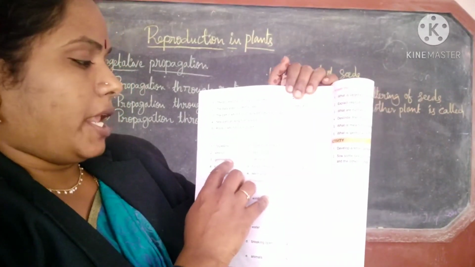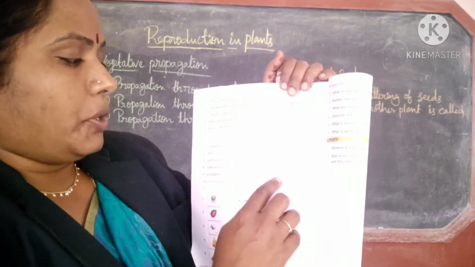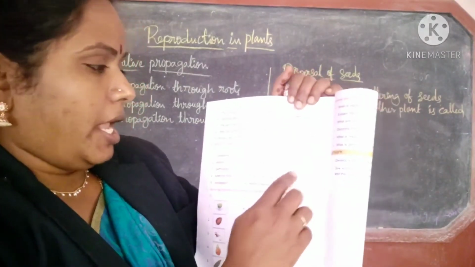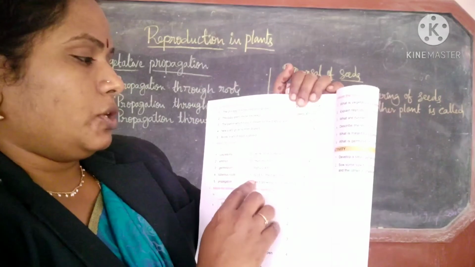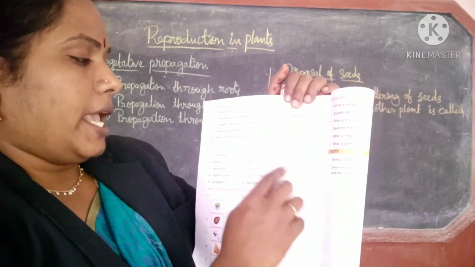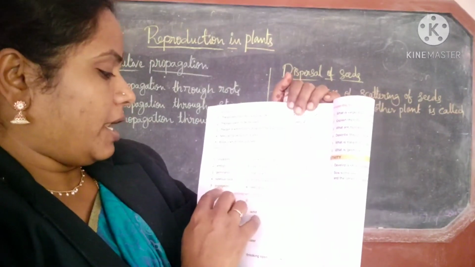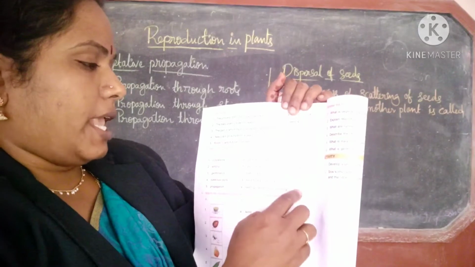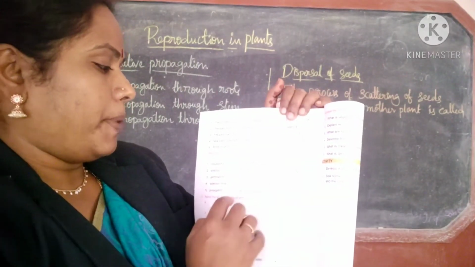Third one, germination. Answer is E. Seed growing into a seedling. Tuberous roots. Answer is A. Store food materials. Fifth one, propagation. Answer is C, baby plant.